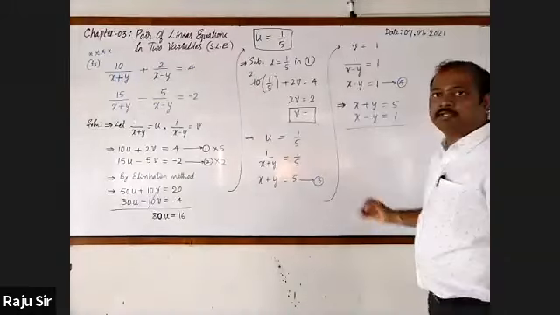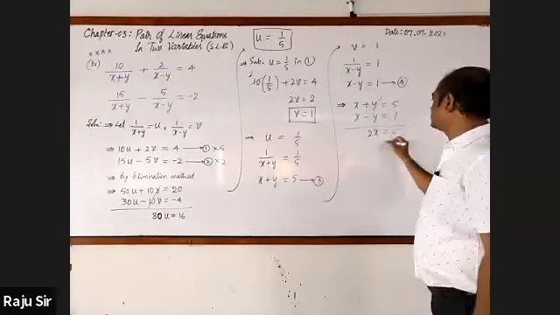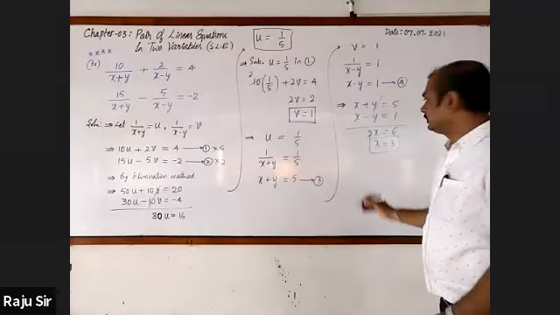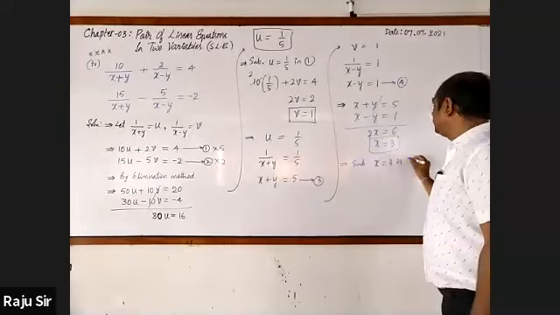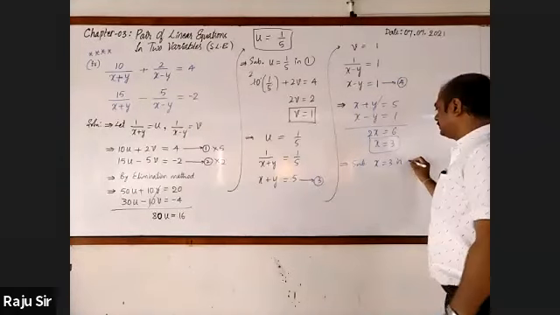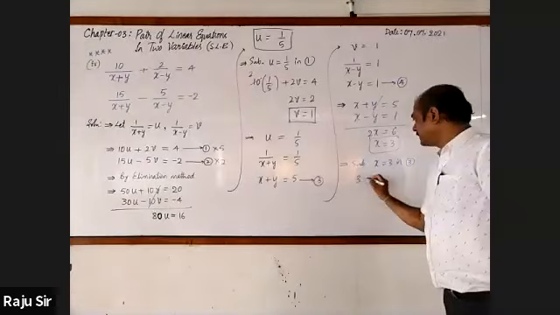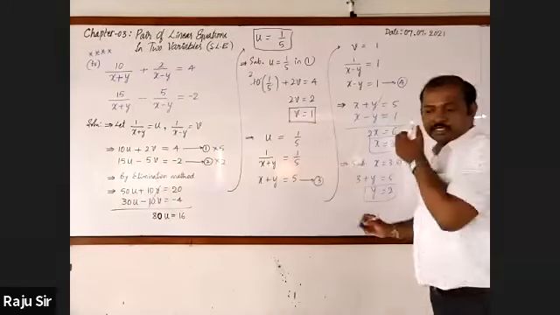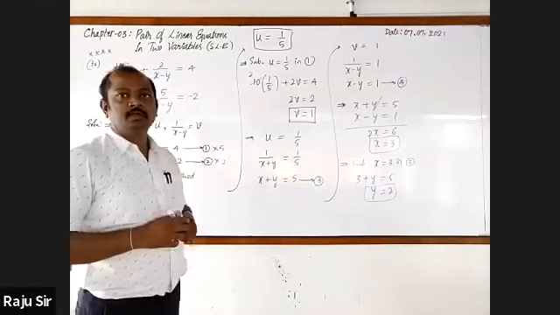You add directly, plus Y minus Y get cancelled. X plus X is 2X. 5 plus 1 is 6. X is equal to 3. Substitute X equal to 3 in any one of the equations 3 and 4. I take equation 3. So 3 plus Y is equal to 5. Y is equal to 2. Check whether it got same. X is 3, Y is 2.